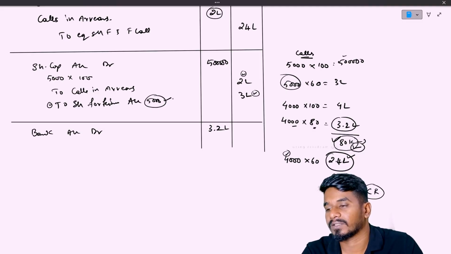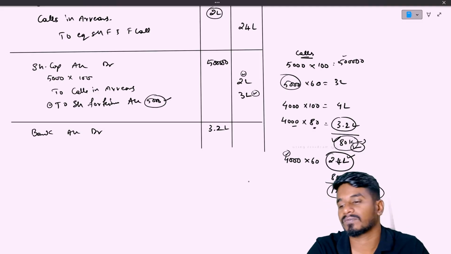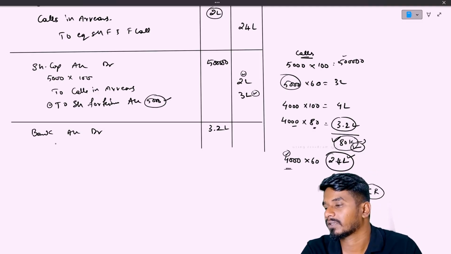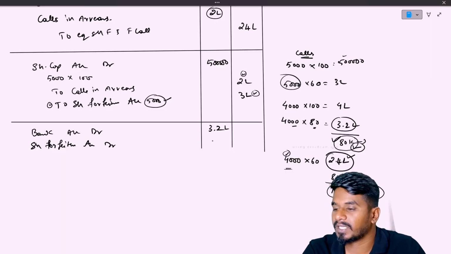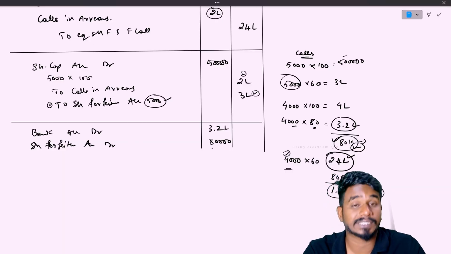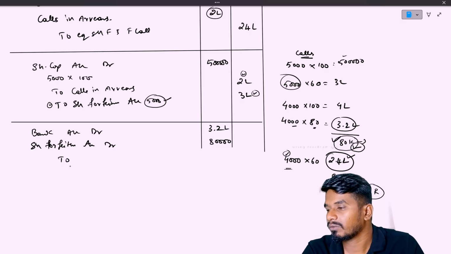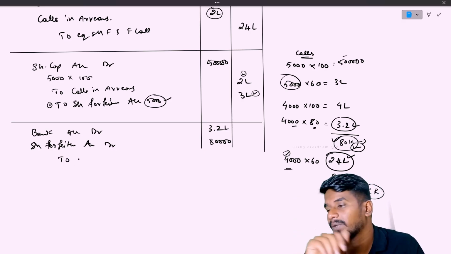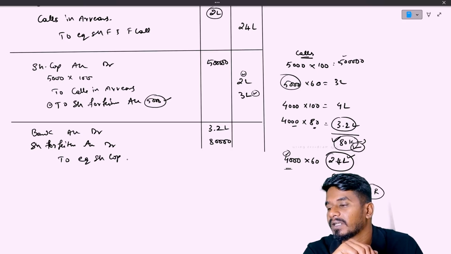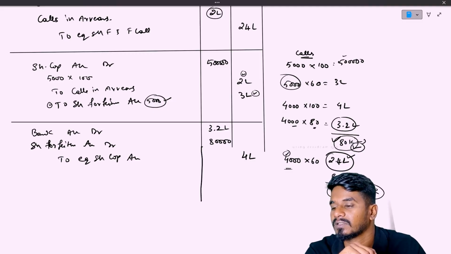Here we have shown 5,000 shares, but we will cover the loss from 4,000 shares only. Right. Share forfeiture account will get debited again for 80,000 to cover the loss. Now, two. Where will we transfer? We will transfer it to equity share capital account, total 4 lakh rupees.